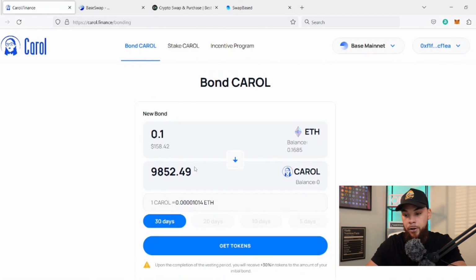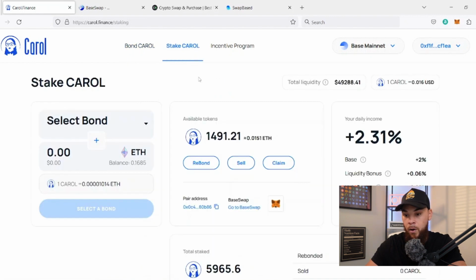So whatever you buy here, whatever number you see here, you're actually going to be able to get 30% more than that once the vesting period is completed. So the stake Carol tab here is where we're going to really be working today.